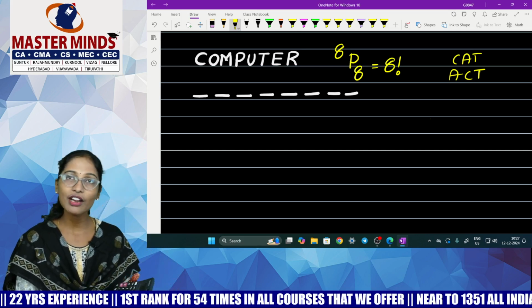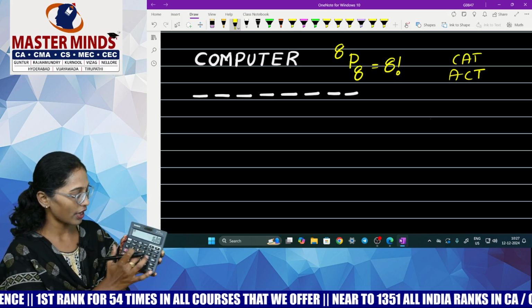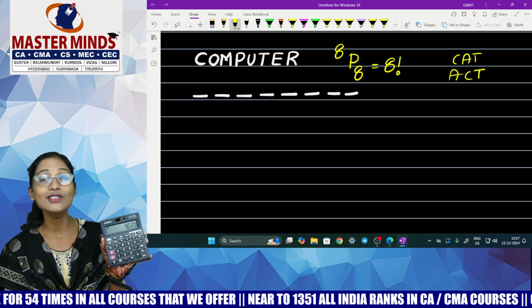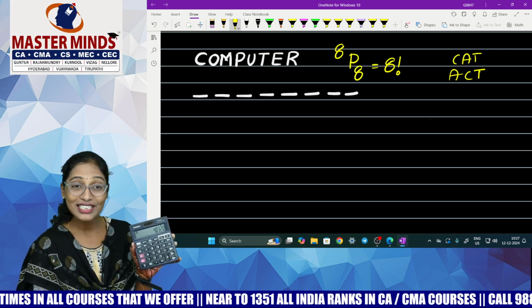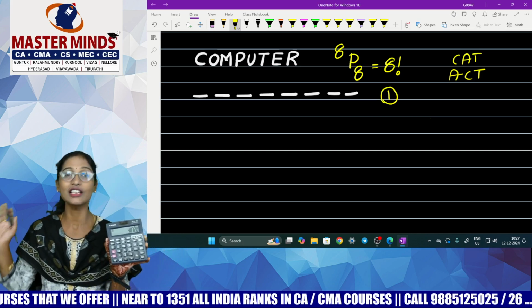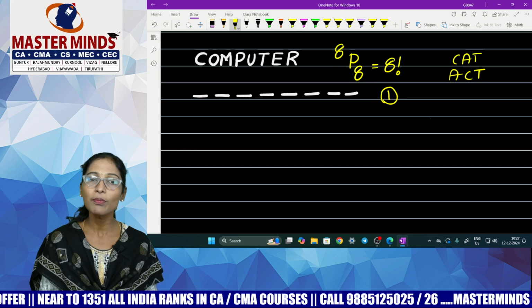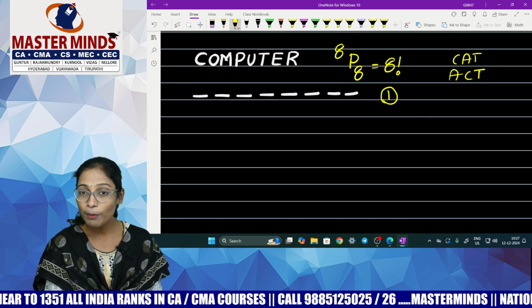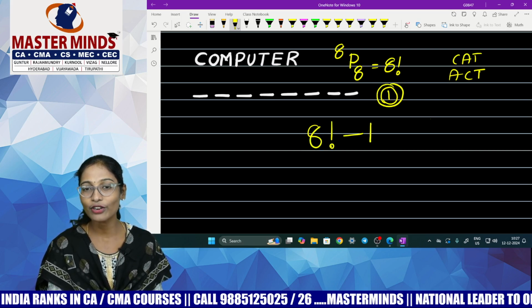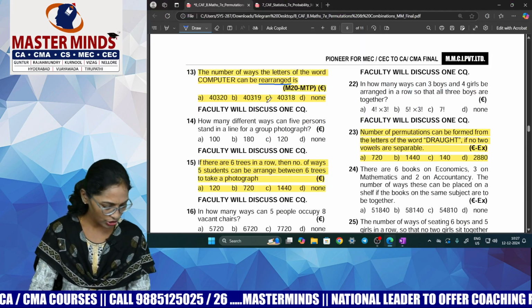Tell me how to calculate 8 factorial. Starting from 8 to 1, multiply all the numbers: 8, 7, 6, 5, 4, 3, 2, 1. May I know how much is that? 40,320. Out of all these arrangements, you will definitely get computer again because you are using all the letters, no? So definitely the word computer comes in between. Since that one word has to be eliminated, the number of rearrangements is 8 factorial minus 1, which is nothing but 40,000. How much you got, guys?